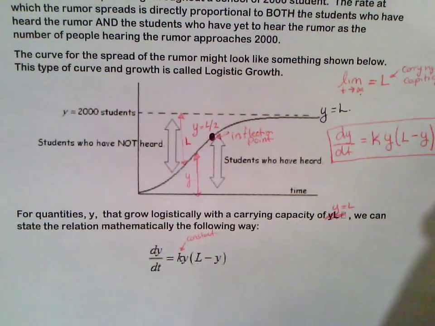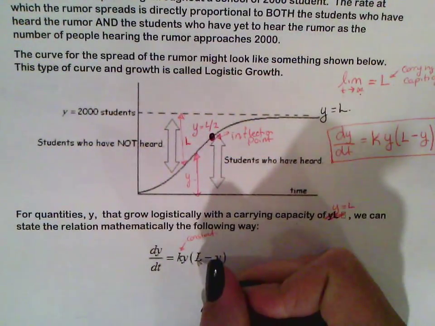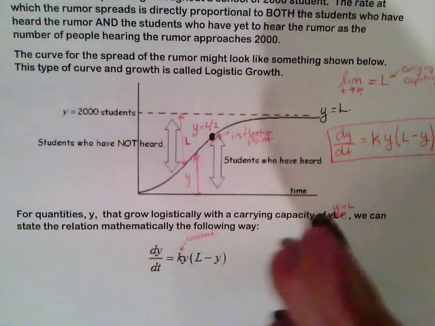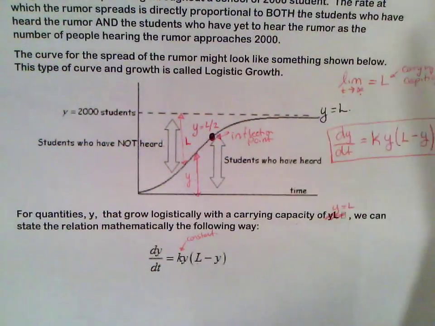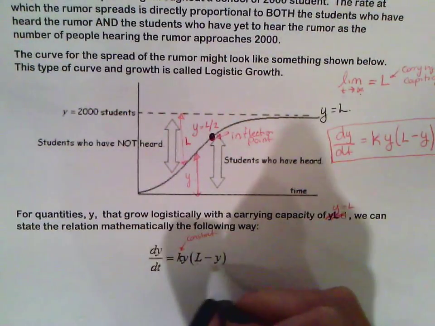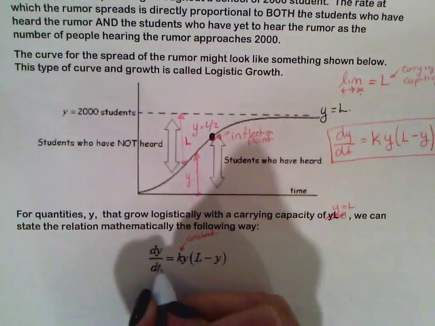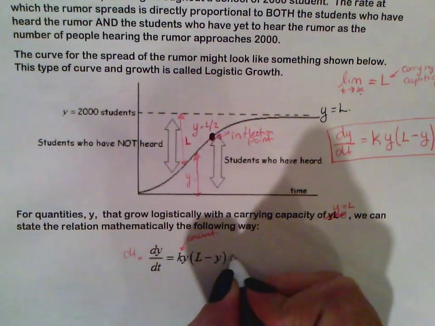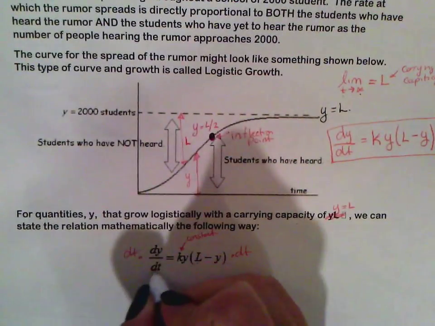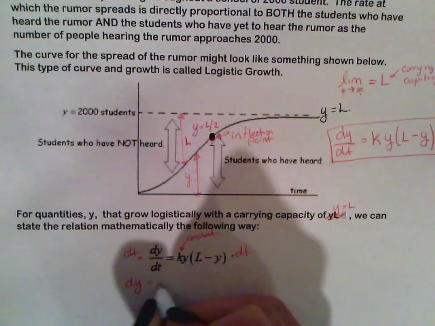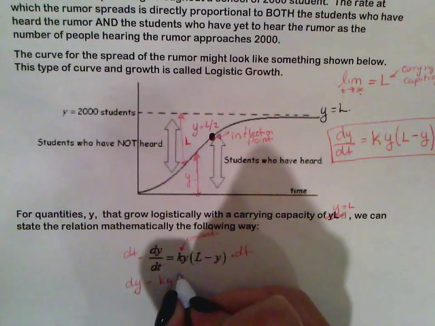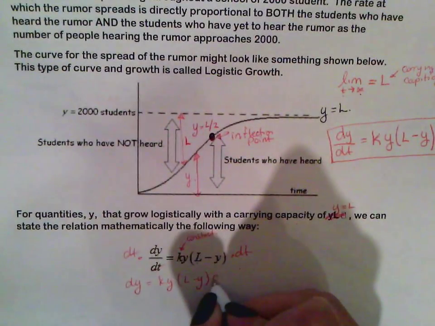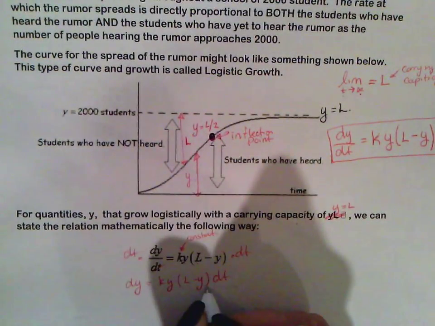Now this right here is our constant, okay? L is going to be your carrying capacity, but you don't really know what L is. I mean, it is going to end up being a constant, but it does have to stay with y because it is dependent on y. So if we try to separate these, first you would multiply both sides by dt. So you'd end up with dy equals ky